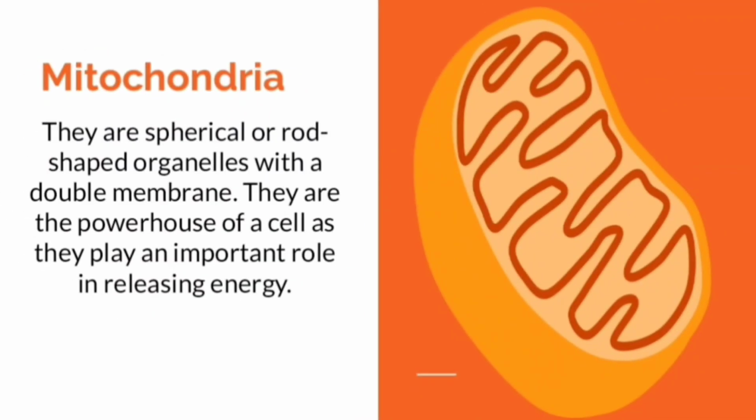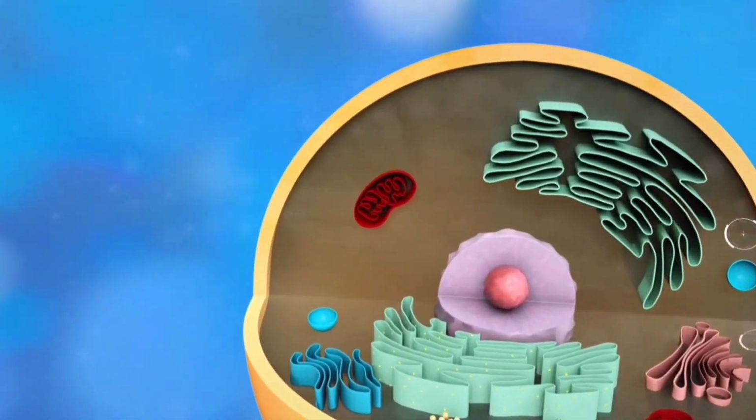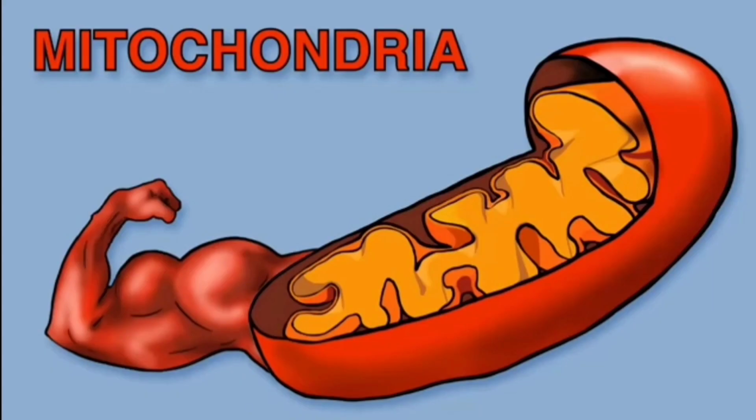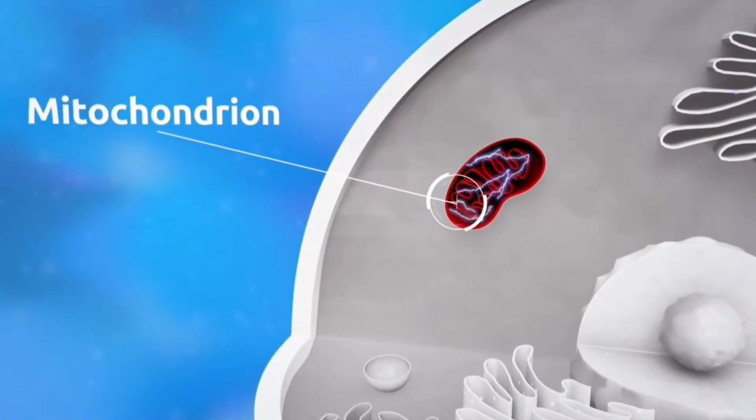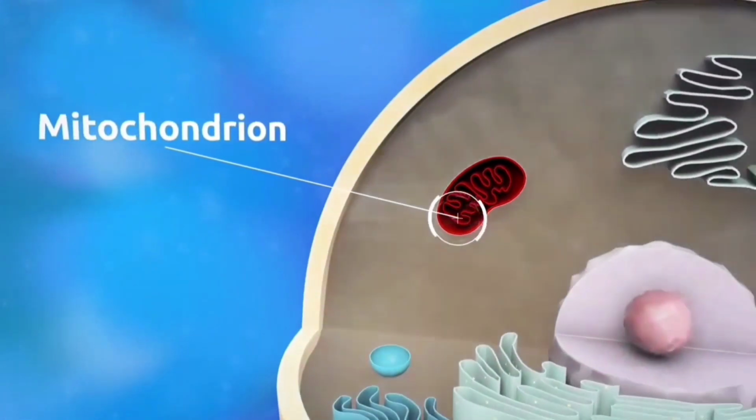Mitochondria. They are spherical or rod-shaped organelles with a double membrane. They are the powerhouse of a cell. They play an important role in releasing energy.